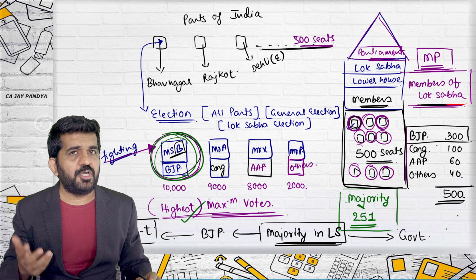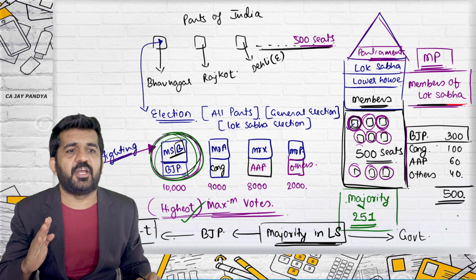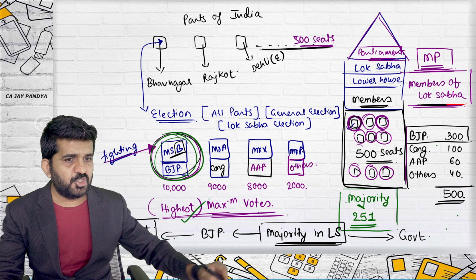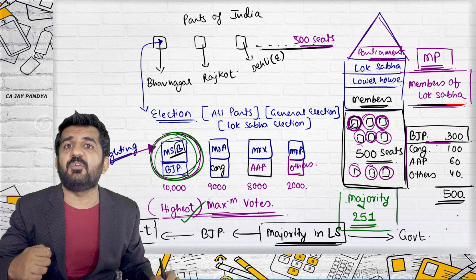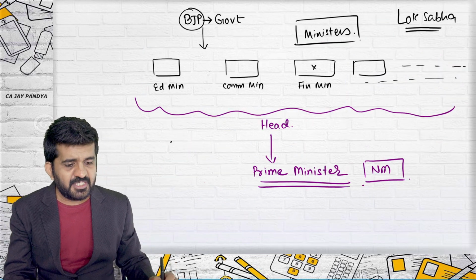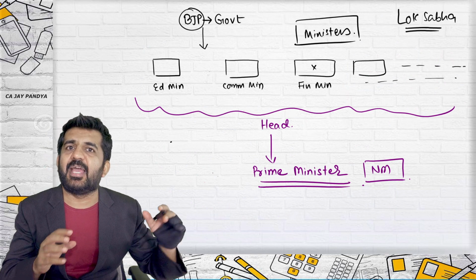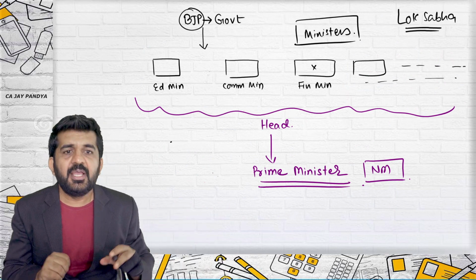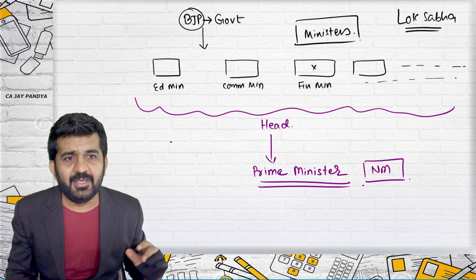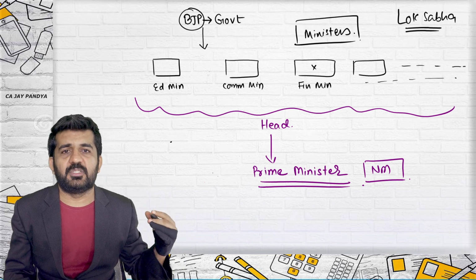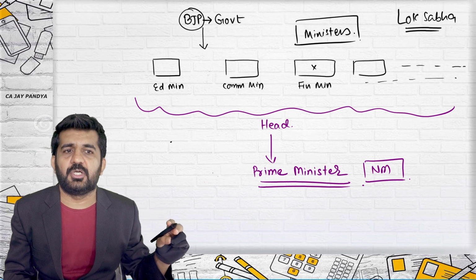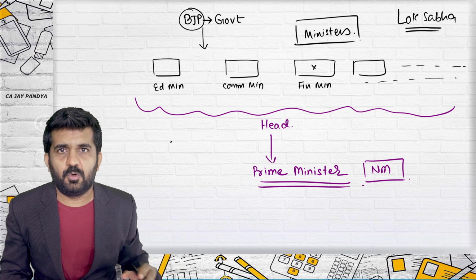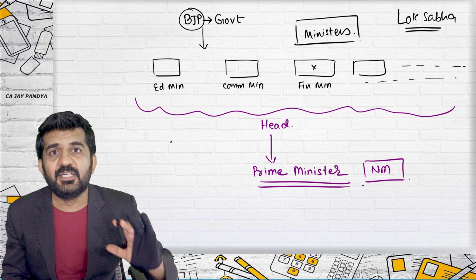How to have a majority in 500? More than 251 seats. In our classroom, BJP was having 300 seats, so BJP formed the government. BJP decided which ministry will be headed by which person, and the ministers were made. And the head of all the ministers is Prime Minister Narendra Modi right now. So this is how the Prime Minister is made.